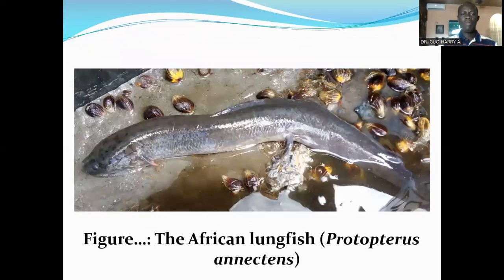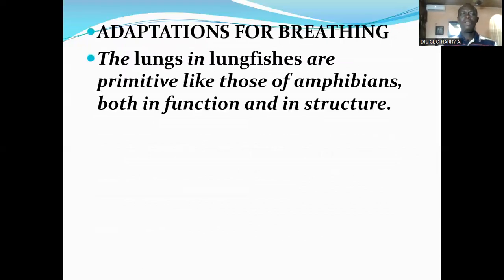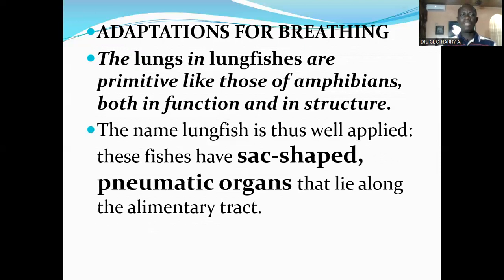This is a picture of the African lungfish, Protopterus annectans, found in Nigeria too. Adaptations for breathing: the lungs in lungfishes are primitive like those of amphibians, in both function and structure. They are used for respiration, but they are as primitive as those of the amphibians. The name lungfish is thus well applied.